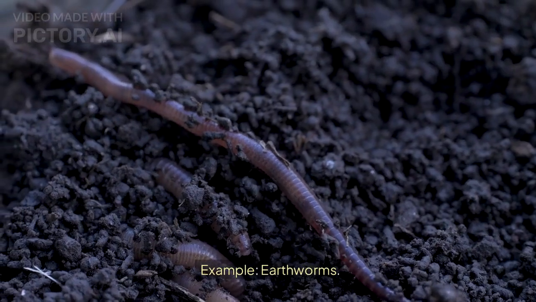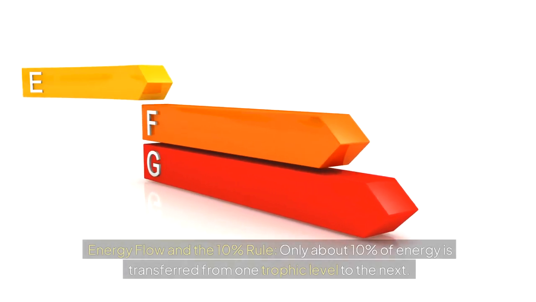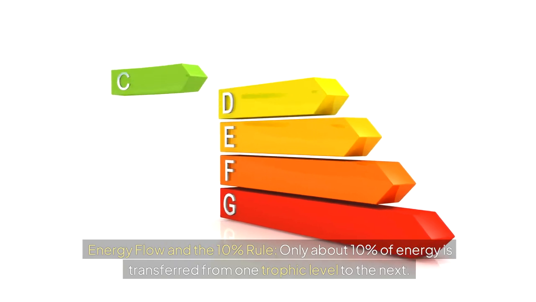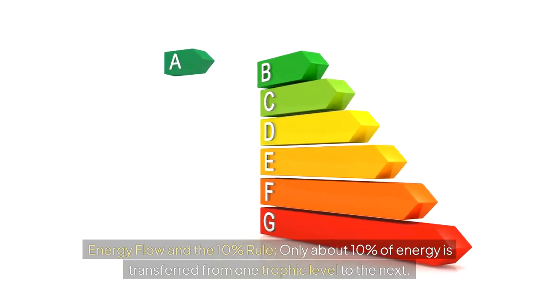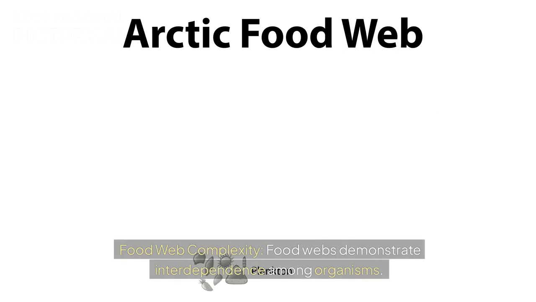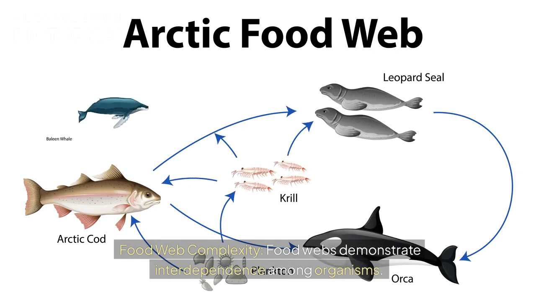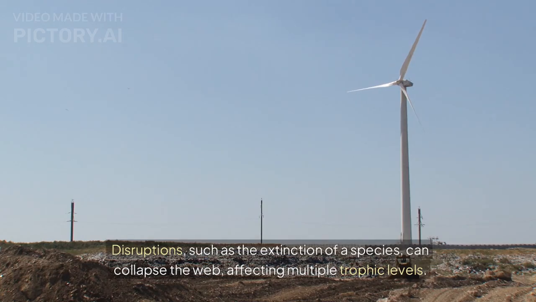Example, earthworms. Energy flow and the 10% rule. Only about 10% of energy is transferred from one trophic level to the next. This limits the length of food chains and explains why higher trophic levels support fewer organisms. Food web complexity. Food webs demonstrate interdependence among organisms. Disruptions, such as the extinction of a species, can collapse the web, affecting multiple trophic levels.